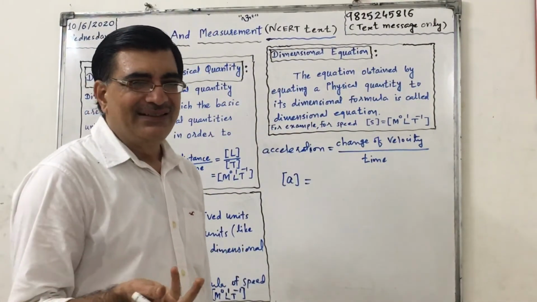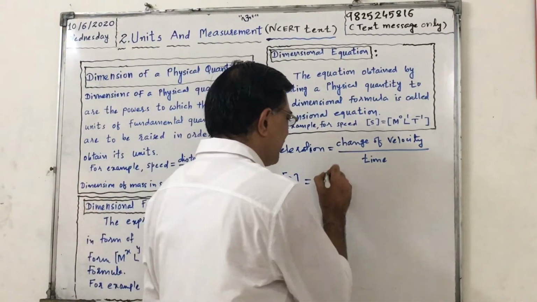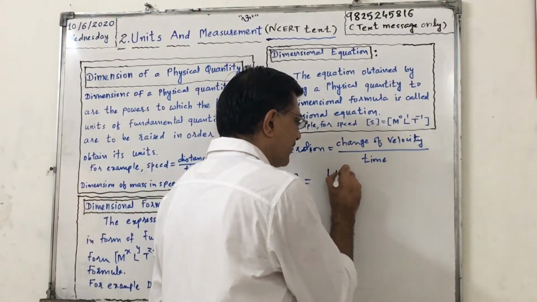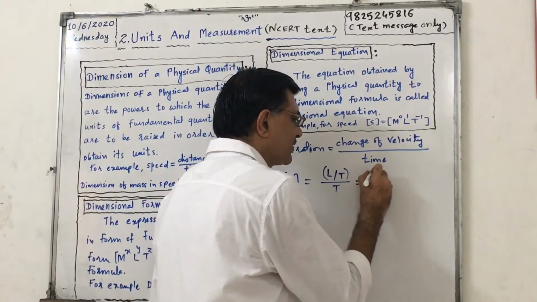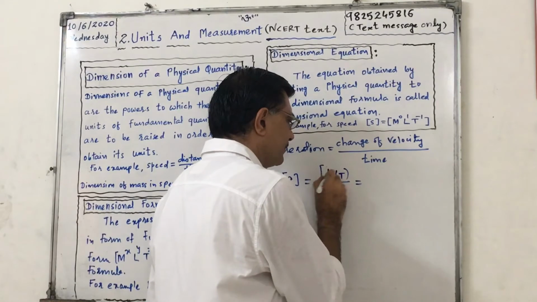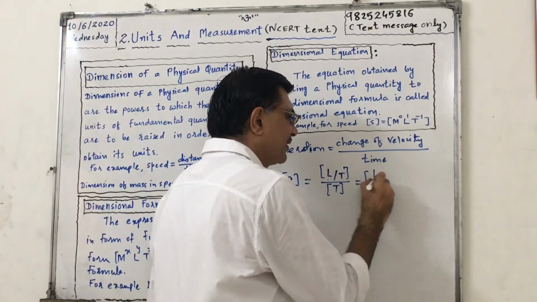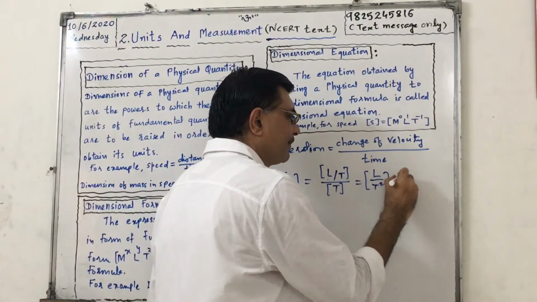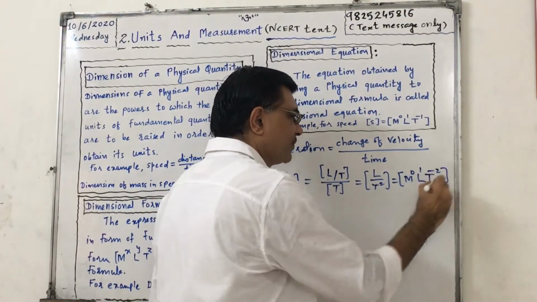Okay, change is not a quantity. So velocity is a quantity, so we just discussed it is L by T. Displacement upon time upon again time. So it is L by T square, can be written as m0 l1 t raised to minus 2.